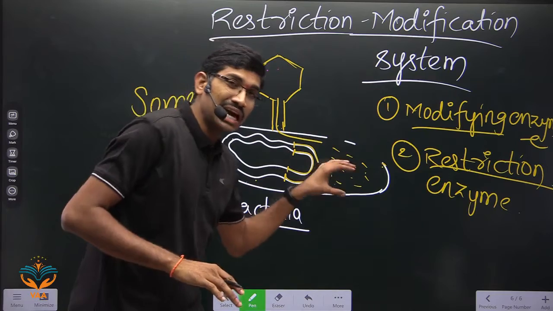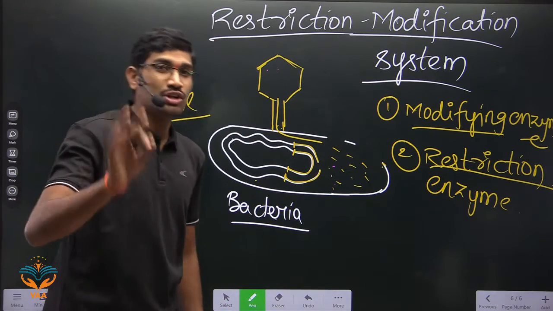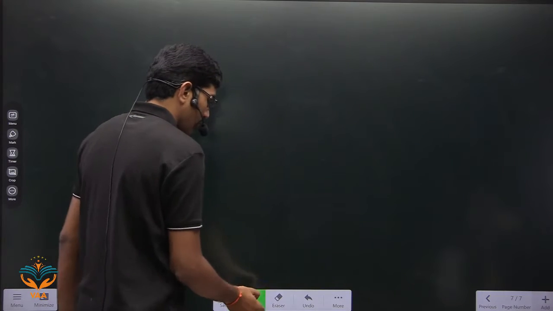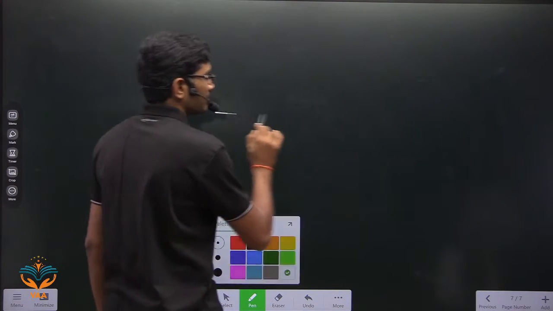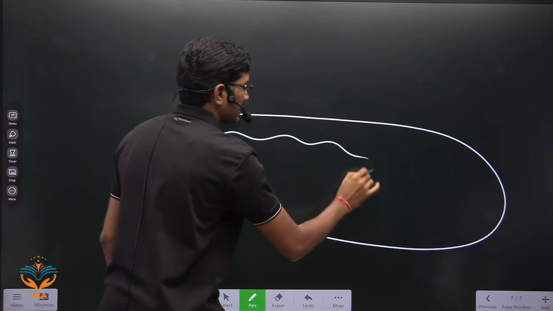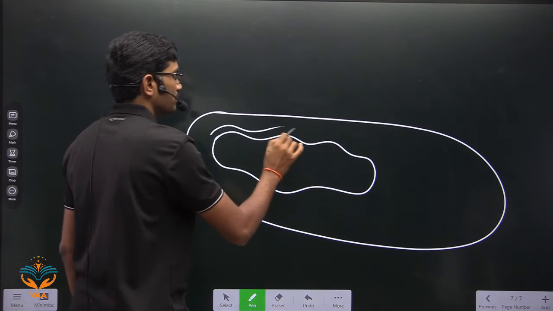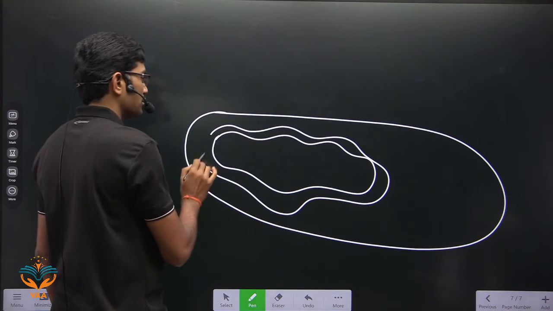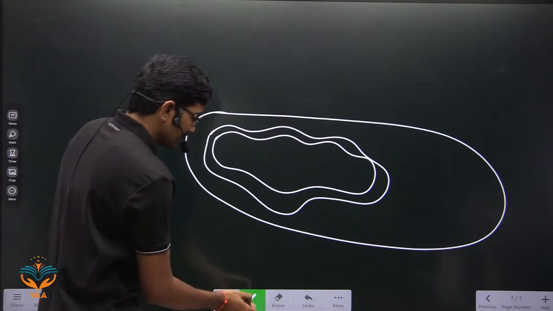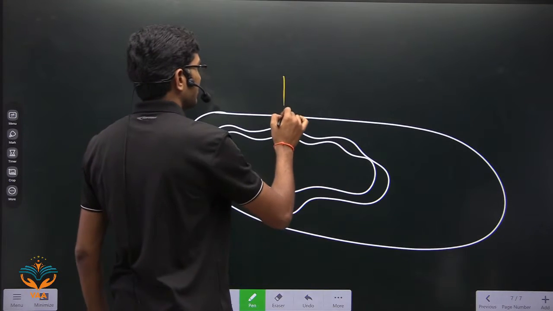So what exactly happens here? That I will tell you now. Please understand very, very clearly here. Okay? What exactly is happening inside the bacterium? Suppose this is the host bacterium. The host bacterium has its own genome, yes or no? Here there is a viral infection.